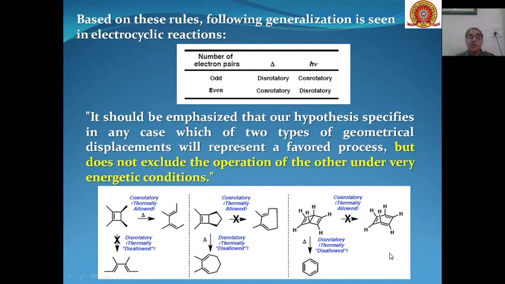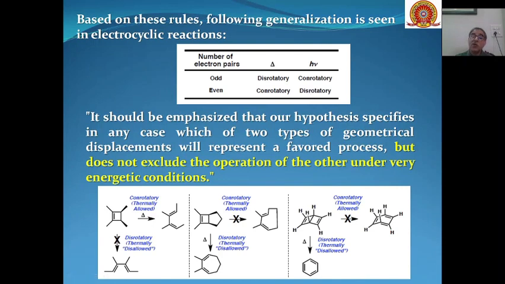Based on these rules, the following generalization can be made in case of electrocyclic reactions. If your reactant has an odd number of electron pairs, then the thermal reaction will take place through disrotatory mechanism, whereas the photochemical reaction will take place through conrotatory motion. Whereas if your reactant has an even number of electron pairs, then the thermal reaction will take place through conrotatory motion, and the photochemical reaction will take place through disrotatory motion.